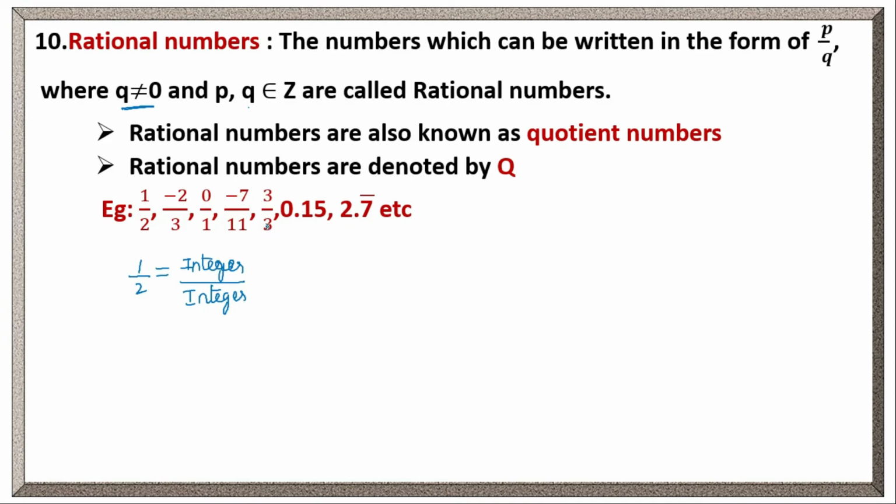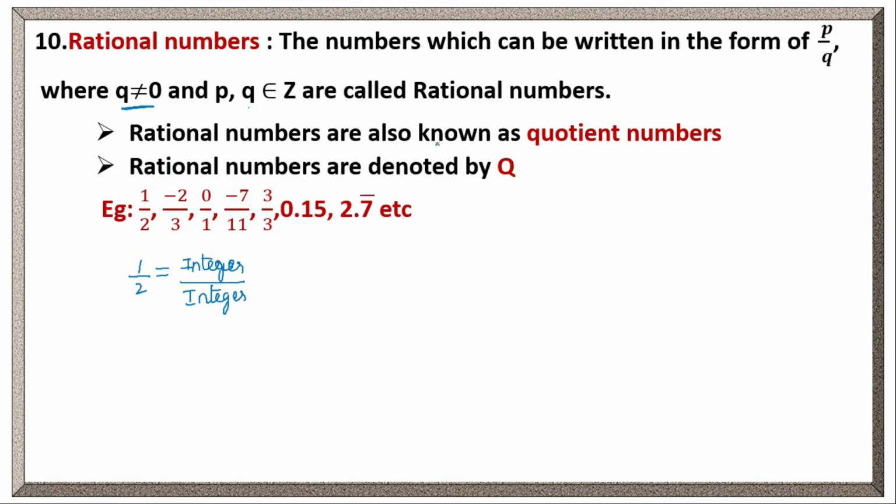Minus 7 by 11, 3 by 3. 3 by 3 value is 1. 1 is a natural number, then also it's a rational number. We can write it in p by q form. 0.15, it's a decimal form. 2.7 bar, it's a non-terminating recurring decimal. So these all are the examples for rational numbers.